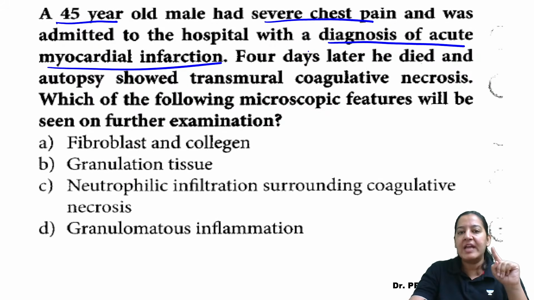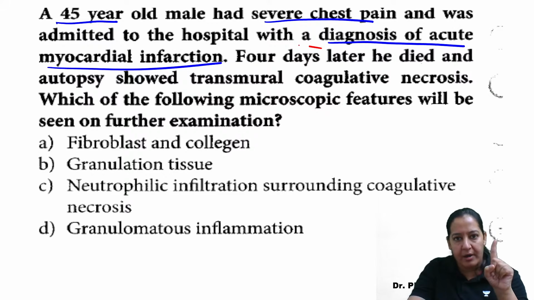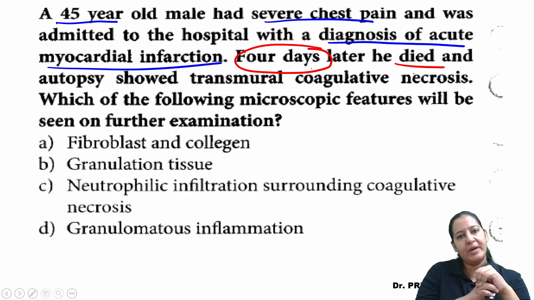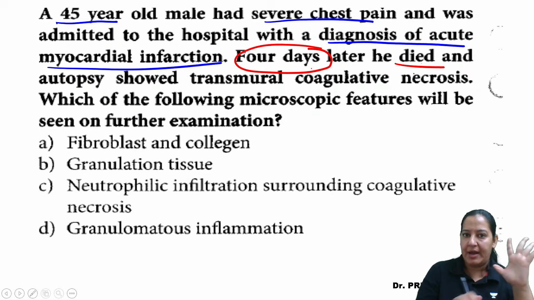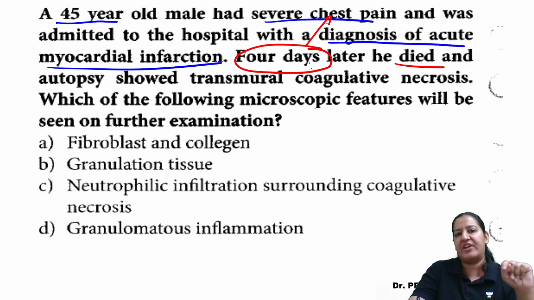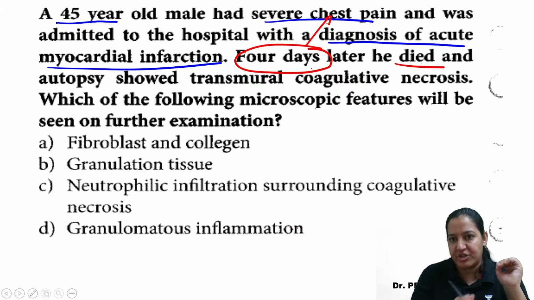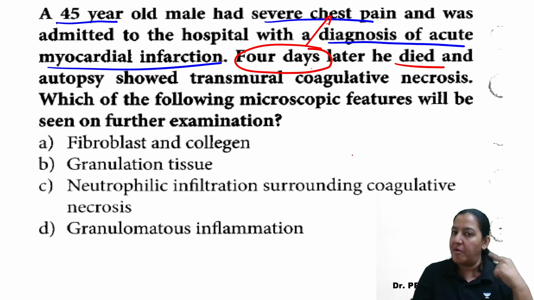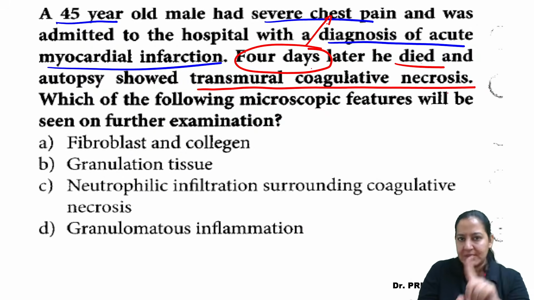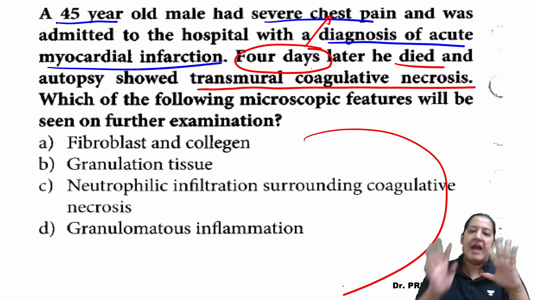Please mind, it is not 4 hours, it is 4 days. 4 days later he died in the hospital of the MI, the chest pain which was diagnosed as MI. So after death only autopsy can be done. Autopsy cannot be done in a live patient. So after death, we have performed the autopsy, and on autopsy, we find transmural coagulative necrosis, number 1. And along with the coagulative necrosis, which of the following features will be there at this point?